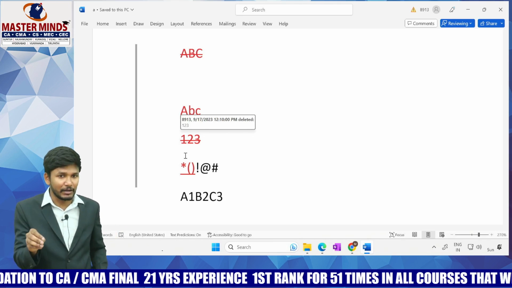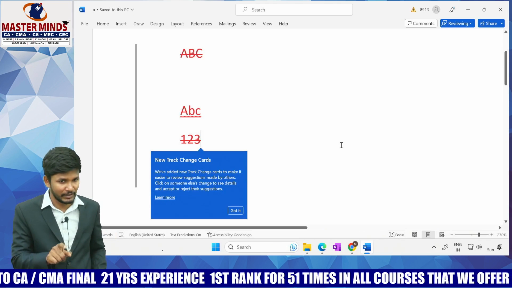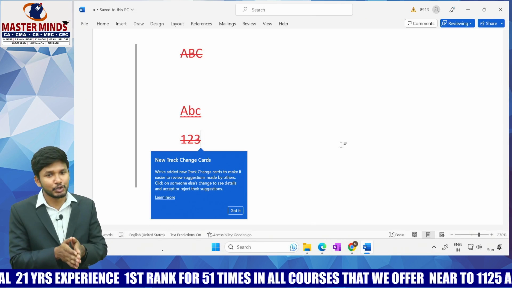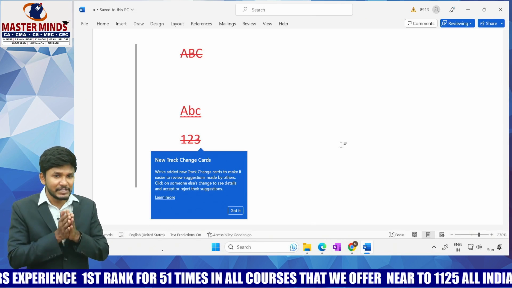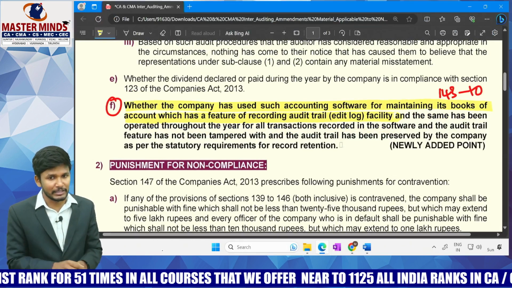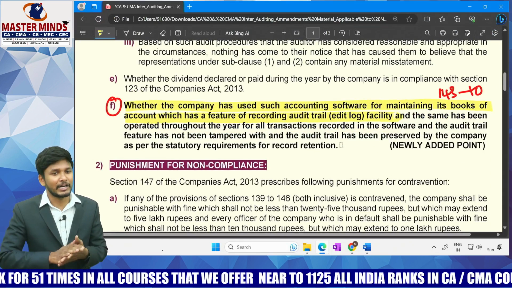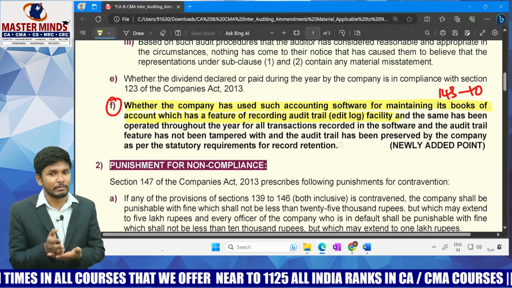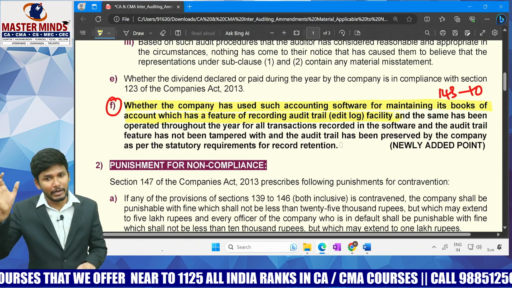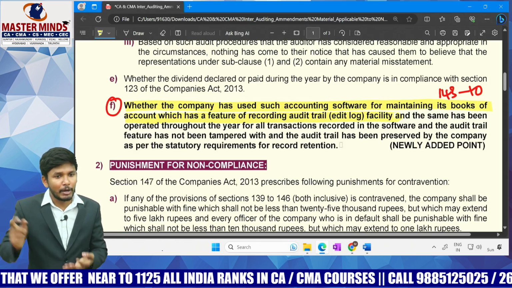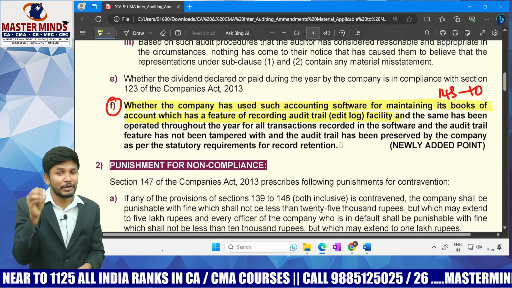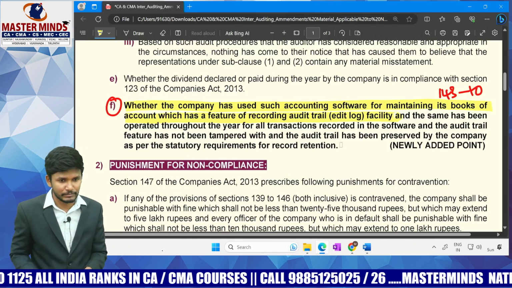So this kind of feature is there in your Microsoft Word. The same kind of feature should be there in your accounting software. The company should be using an accounting software which has this kind of feature, which can be called an edit log, nothing but audit trail. Audit trail or edit log is a record which maintains, from the initiation of the transaction till the time of the reporting of the transaction, what the flow of the transaction is. How many times it was added and deleted? How many types of modifications were done? Who has done the modification? When was that modification done? Every record will be maintained.